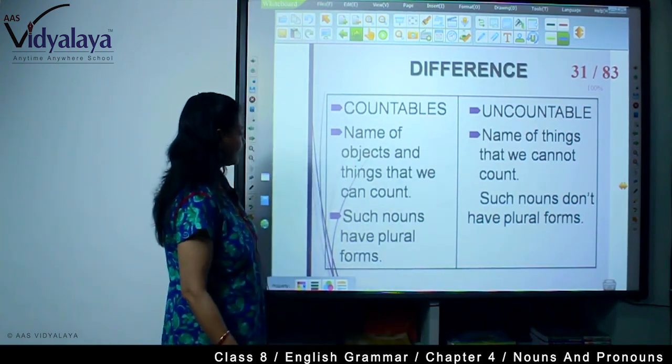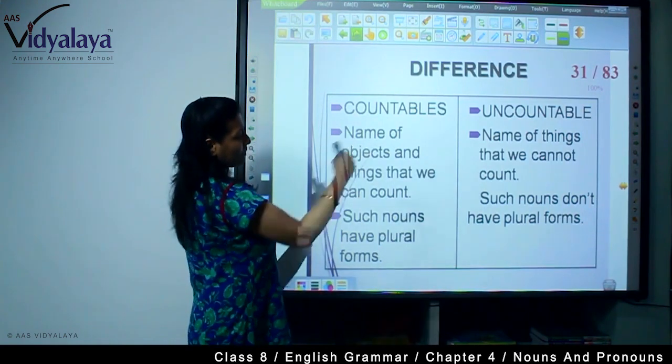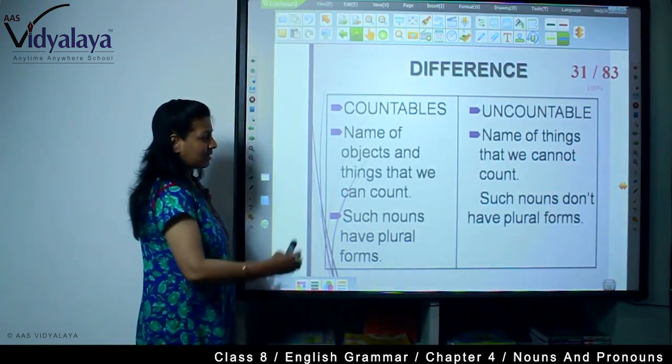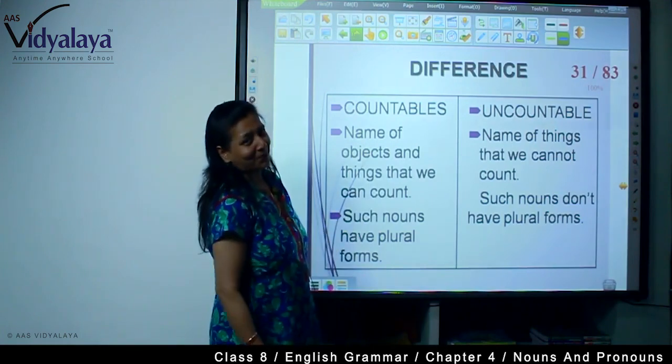Now, difference between countables and uncountables. Countables: names of objects and things that we can count. Uncountables: names of things that we cannot count. Countable nouns have plural forms. Uncountable nouns don't have plural forms.